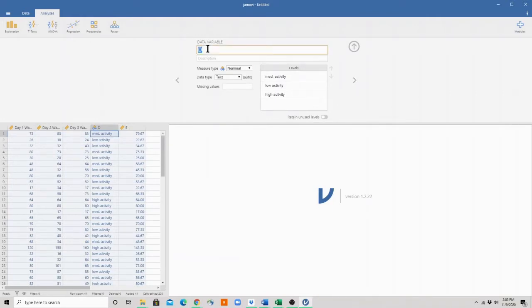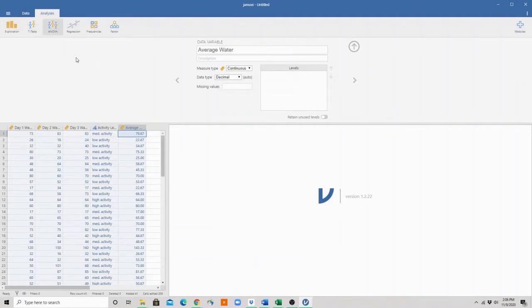We have our variable of activity level, and that is ordinal because we have low, medium, or high activity, so it is in order. It is ranked. And for our last variable, it is our average water consumption. Great. Now we have all of our variables set.